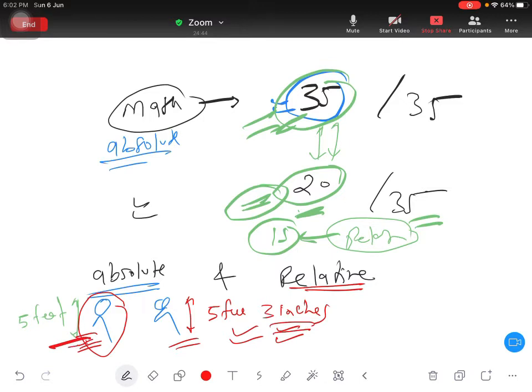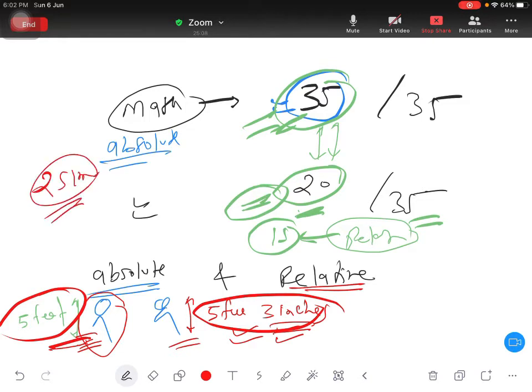Extra means plus 3 inch and low means minus 3 inch relative height, and absolute heights are exactly here. So in that way, if I ask your absolute position, you cannot say your absolute position, because your absolute position is being changed according to the frame of reference. For me, you are at 25 kilometer, that is your absolute position, but for the person sitting in the satellite, your position is not the same, it is being changed.